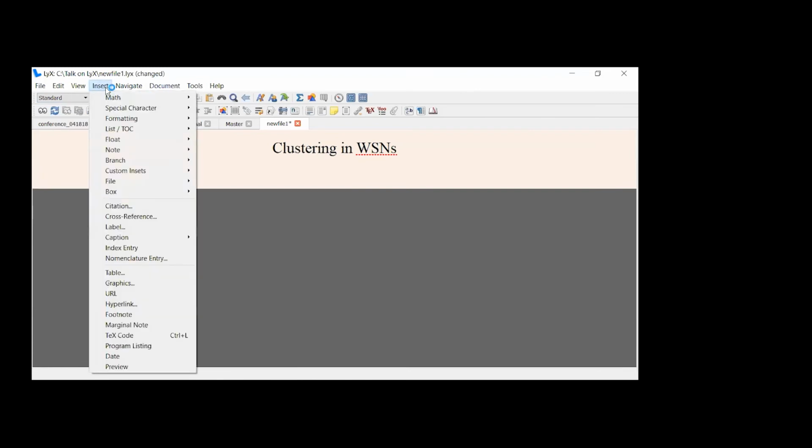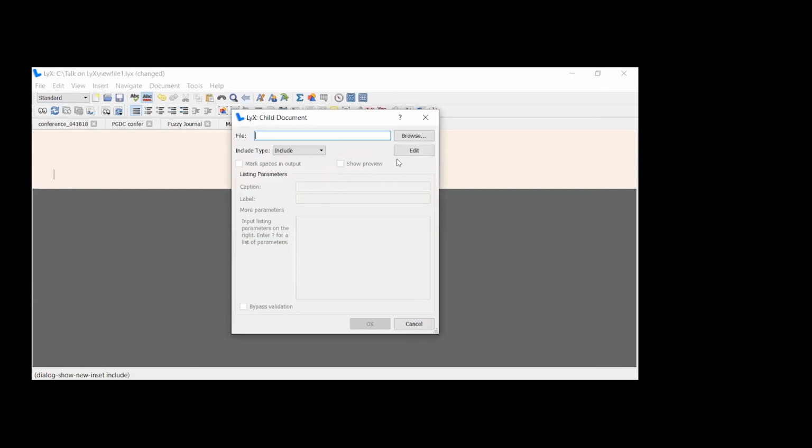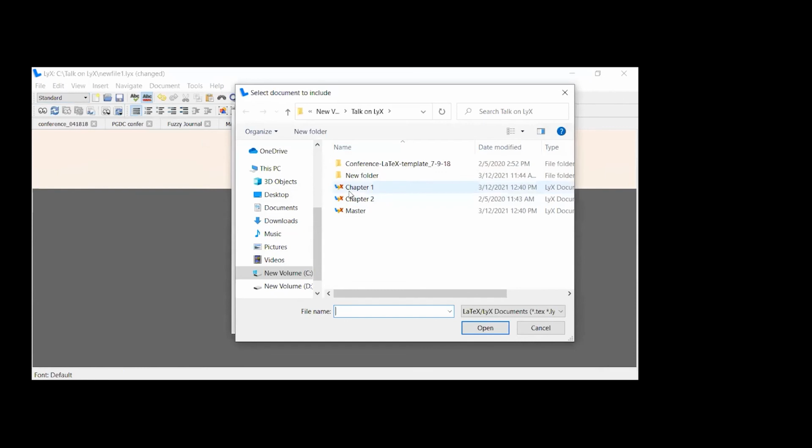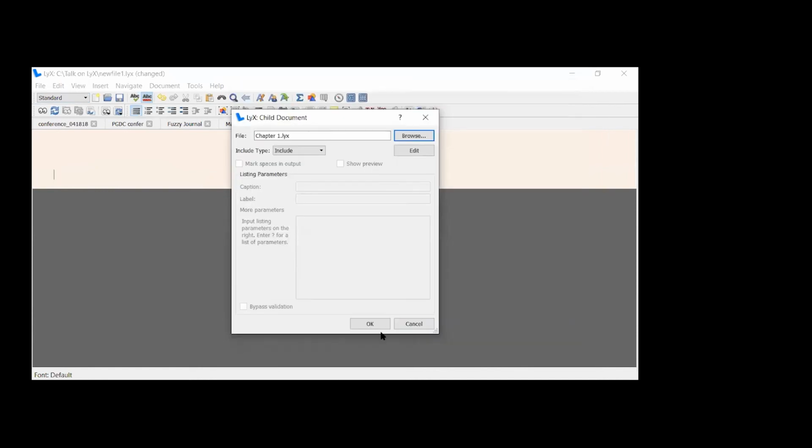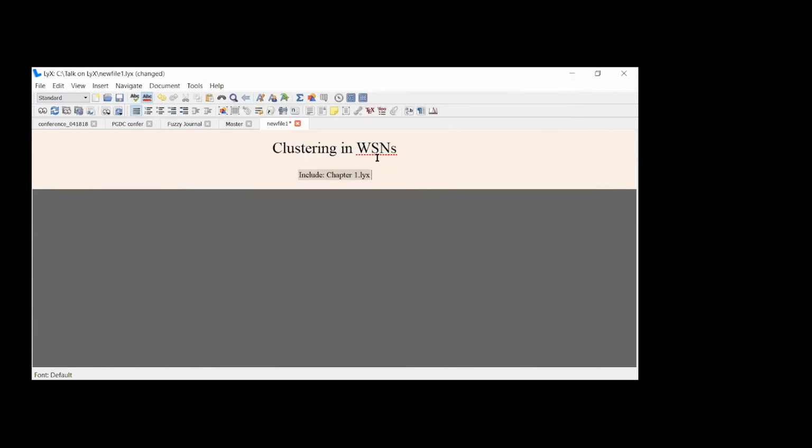Go to the insert. Go to the file, then child document. So browse the child document. I already made some child documents, chapter 1. That is again the LYX file, a whole LYX file. Chapter 1, I imported here chapter 1. So my main file is the master file. In this, I included chapter 1.